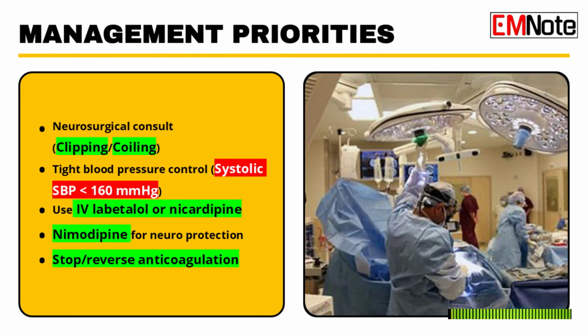One of the most important interventions is blood pressure control. What is the specific target for systolic blood pressure? It's a tightrope walk. You have to reduce the re-rupture risk, but also maintain enough perfusion to the brain. The guideline is to keep the systolic blood pressure strictly below 160 millimeters of mercury. 160. Below 160, that's the target.